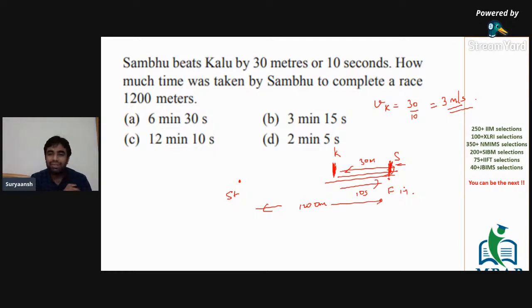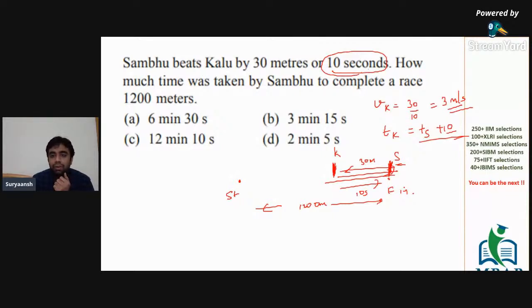Okay. Now, let's say the total time that Kalu takes is Tk. That is basically the total time that Sambhu takes plus 10, because Sambhu beats Kalu by 10 seconds. So that means Kalu is taking 10 seconds more.